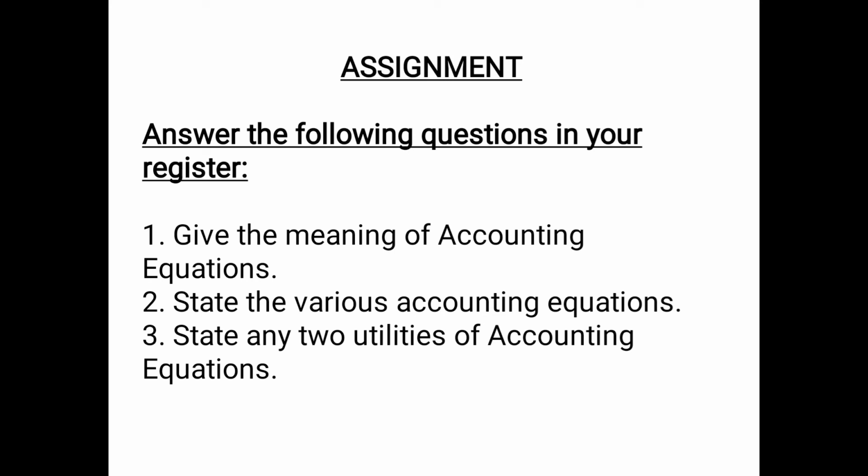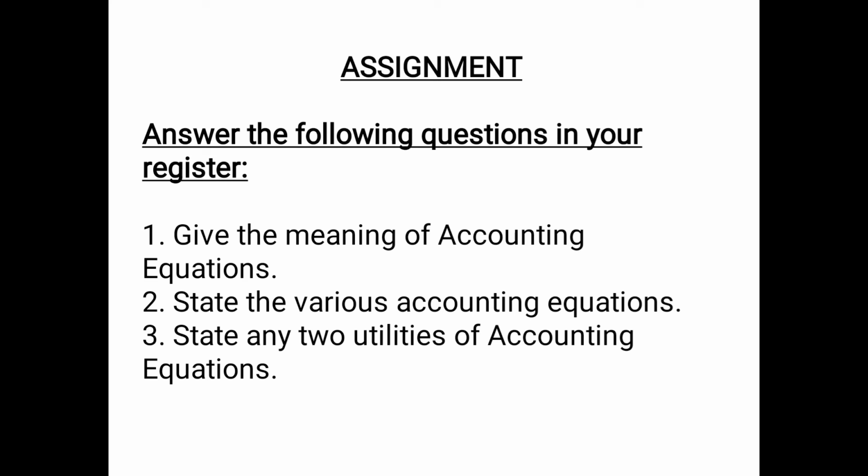Question number 1, give the meaning of accounting equations. So you can write the answer as: accounting equation expresses the relationship between assets and liabilities of a firm, business, or an individual. It provides a basis for double entry bookkeeping system, and it is as per this basis that all the debits are equal to all its credit.